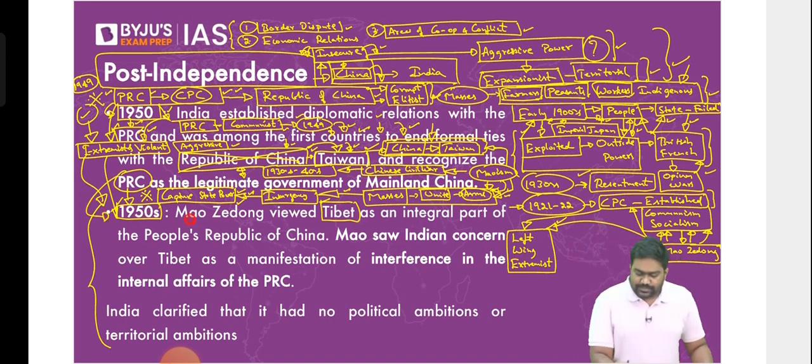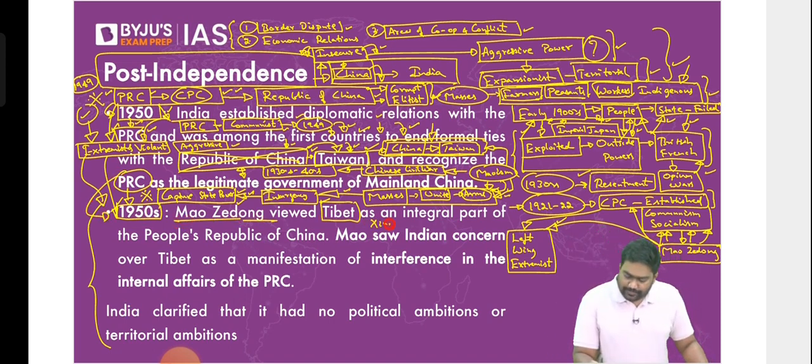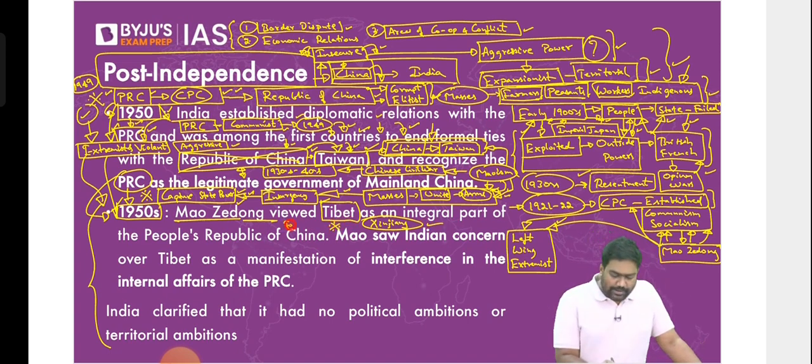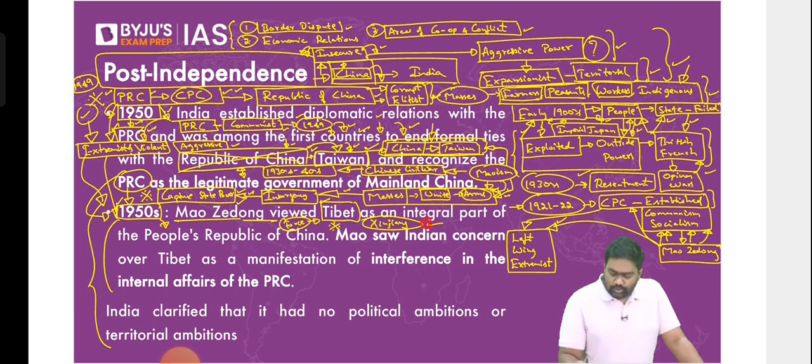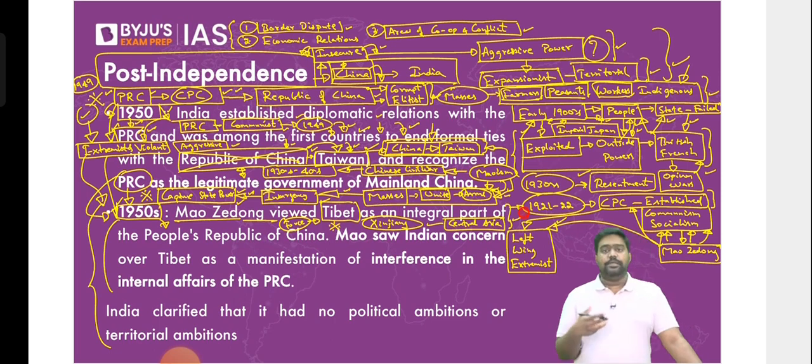It displayed its expansionist behavior by annexing Tibet and Xinjiang. Two large regions were occupied by force. China occupied the kingdom of Tibet, which was a Buddhist kingdom, right? It occupied Tibet by force in 1950 and expanded towards Central Asia by capturing Xinjiang. Both the regions were dominated by people of different faith, different ethnicity. Is that clear? See, Tibet has always been a Buddhist-dominated region.